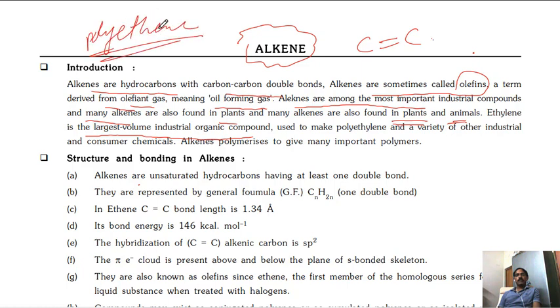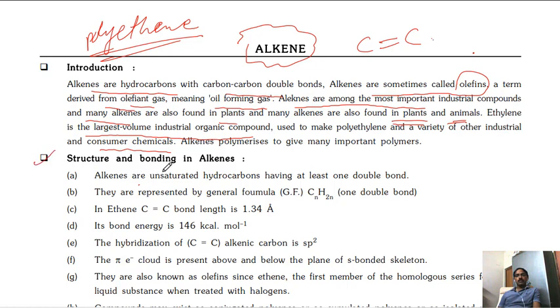This is mandatory nowadays. Of course we are banning plastic, but without polythene bags it is very difficult in day-to-day life. They are used to make polythene and a variety of other industrial consumer chemicals. Some other chemicals also we can prepare from these alkenes.